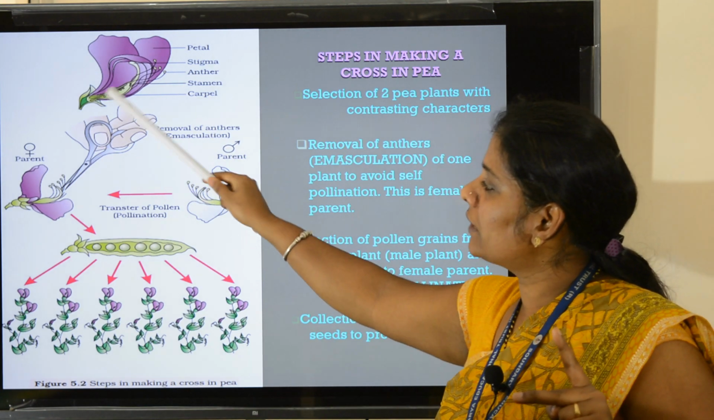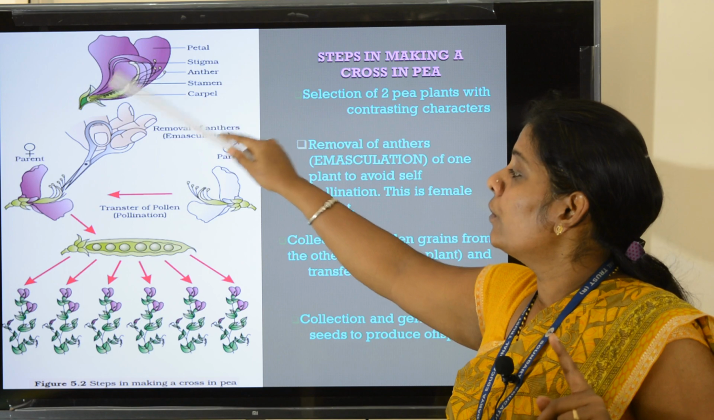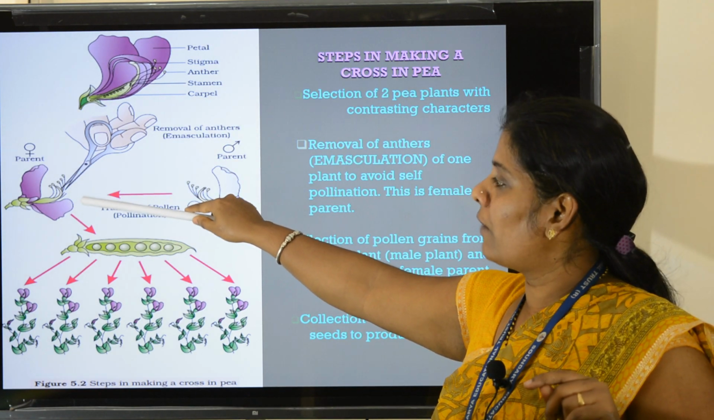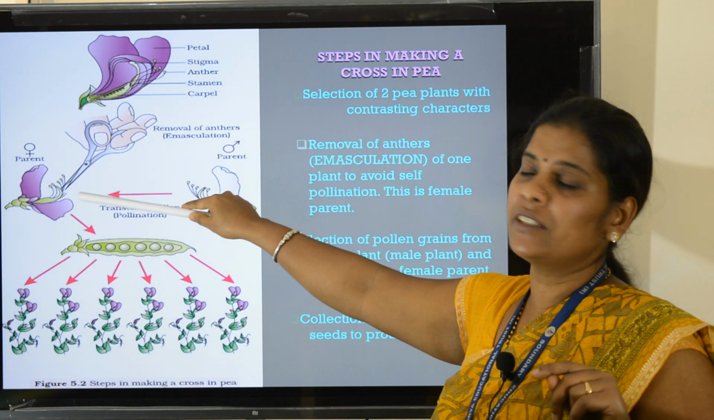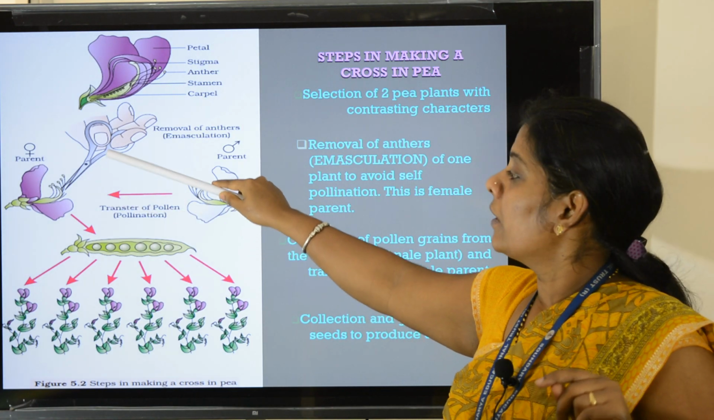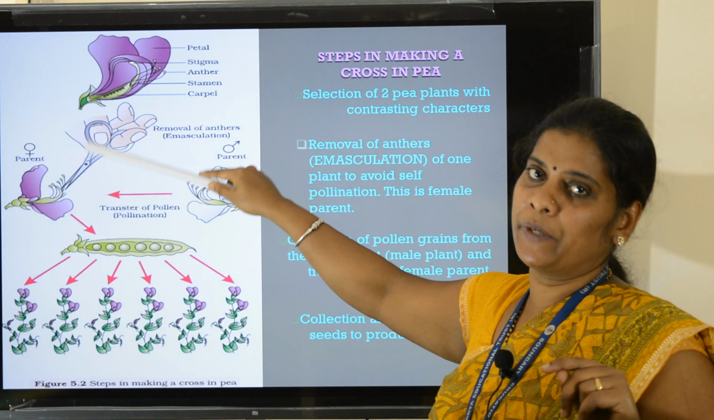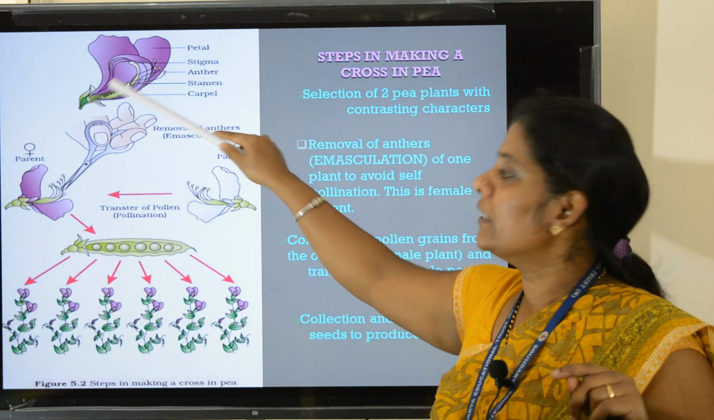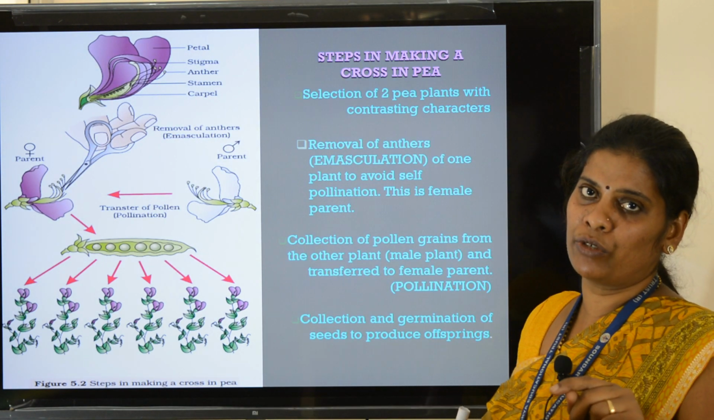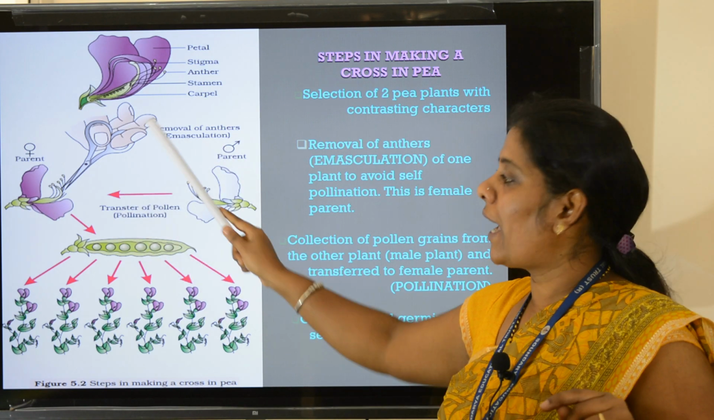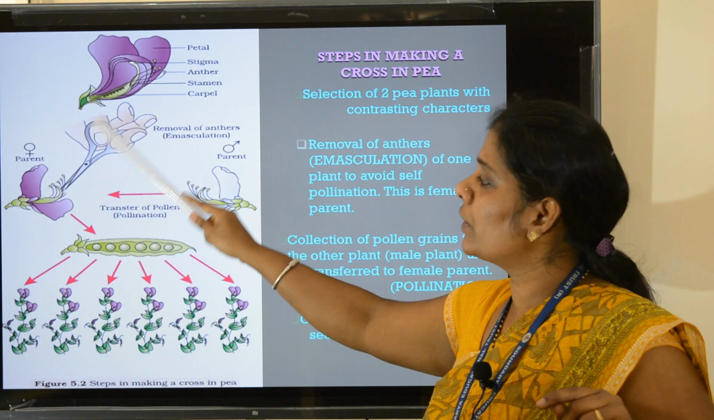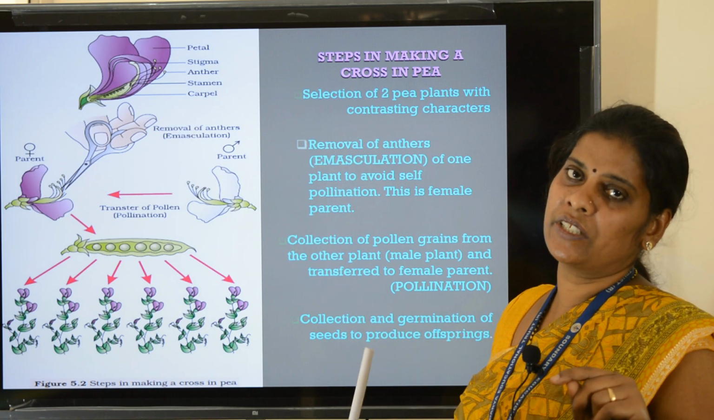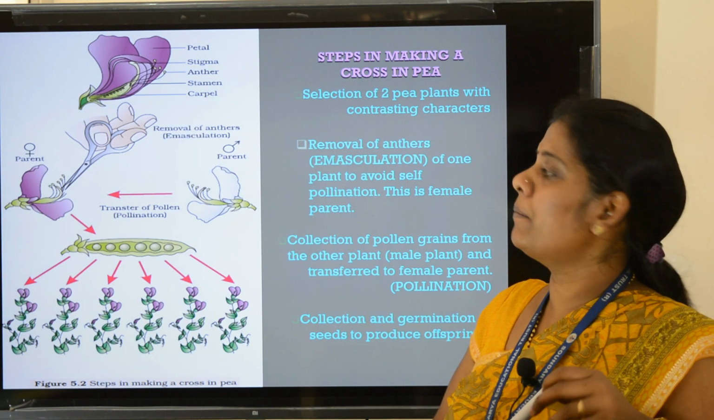Here you are converting a bisexual flower into a unisexual female flower by removing the anthers in a bud condition without damaging the pistil. Now that flower is called an emasculated flower. The phenomenon is called emasculation. Removal of anthers in a bud condition without damaging the pistil is called emasculation.